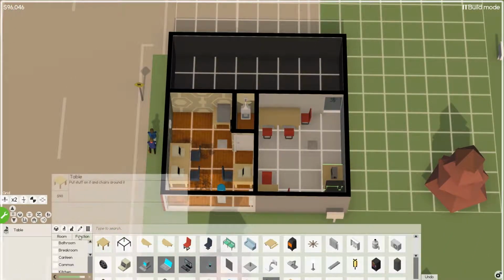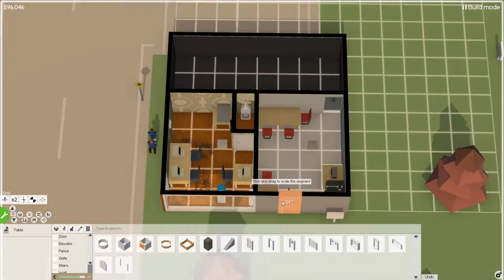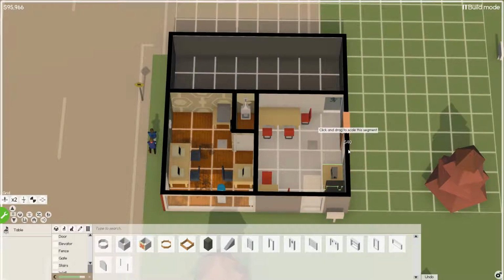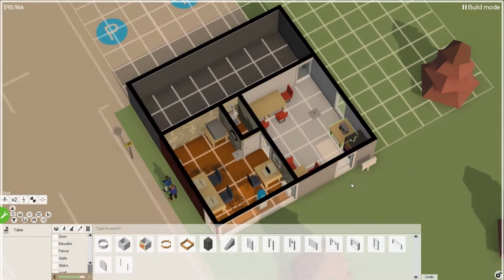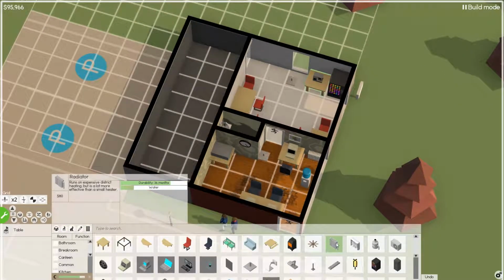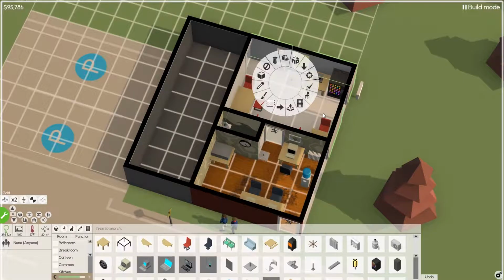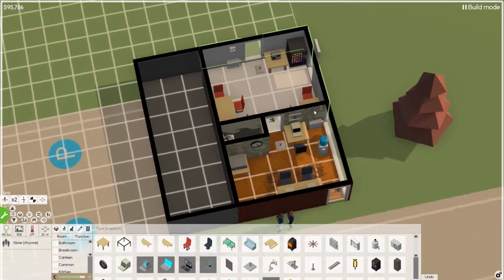And let's put a window in real quick. That's this one. Large window. I wouldn't want to make the break room completely lit like that, but we're going to do, let's see, 1, 2. We need to put a heater and a vent in here to make sure everyone is happy and it's not cold in the room. If the break room's like 30 degrees, they get all mad. Okay, so we've got that.